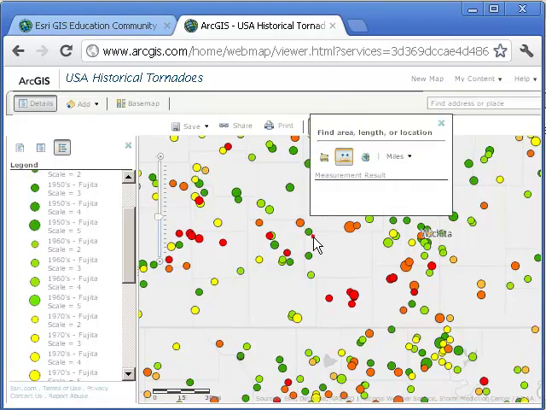Do you want it in miles? Well, that's fine. Now let's go ahead and measure. There's 20 miles between those. There's only 8 miles between those tornadoes. So you go ahead and do the same thing and measure the distance between these tornadoes in the data set, remembering that scale matters. And so as you zoom in, you'll see more tornadoes.